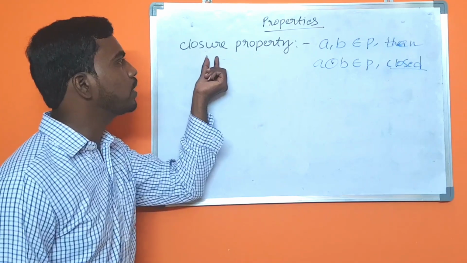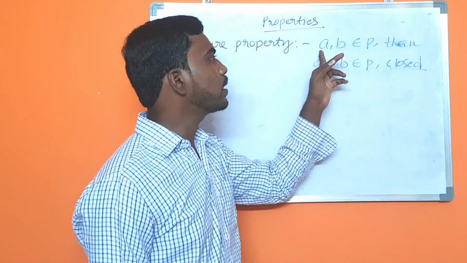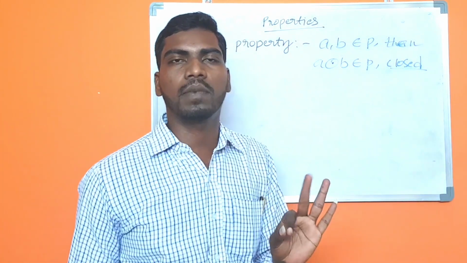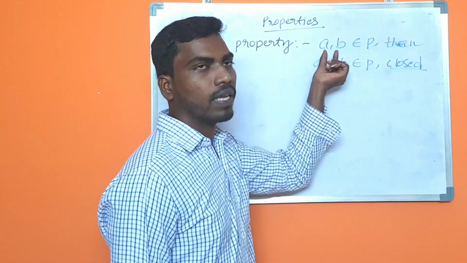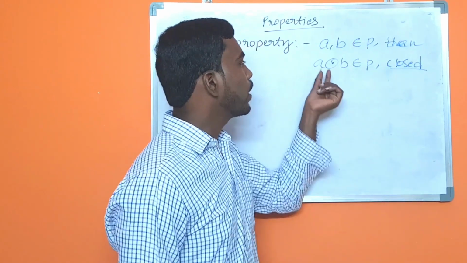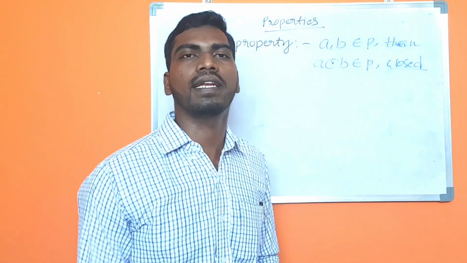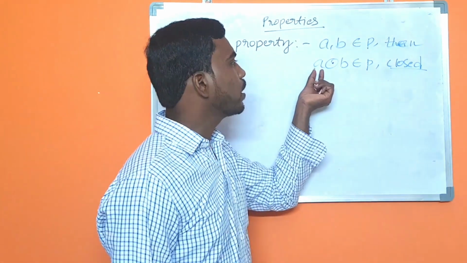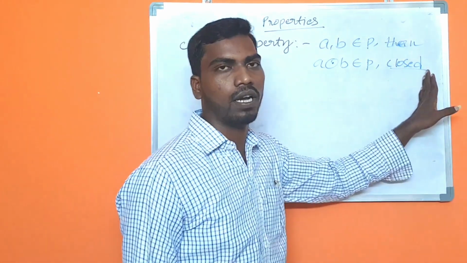If a, b belong to a set, meaning a and b are two numbers belonging to a set like natural numbers, whole numbers, integers, rational numbers or irrational numbers, then a ∘ b, where the circle means you can apply any operation like plus, minus, division and multiplication, if a ∘ b also belongs to the same set, then it is called closed.